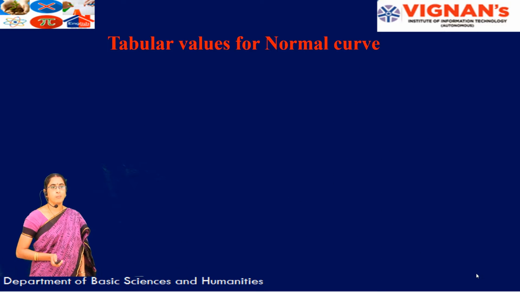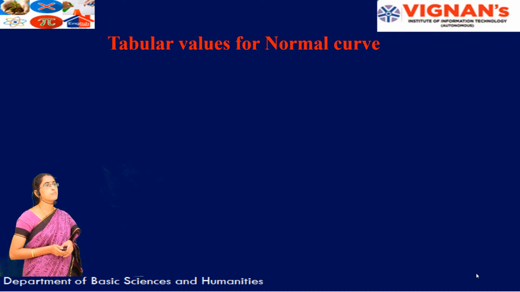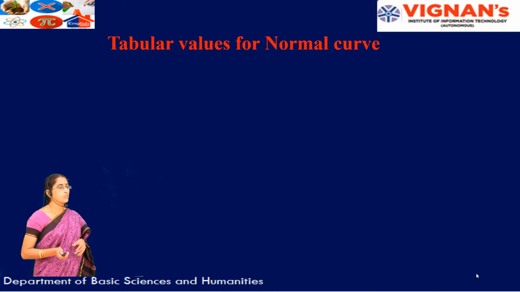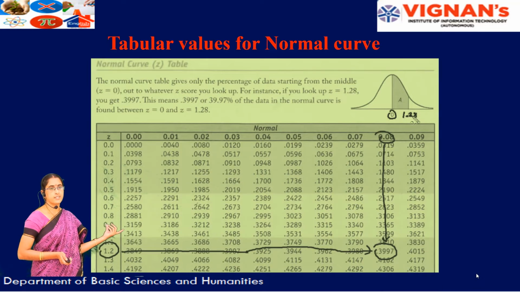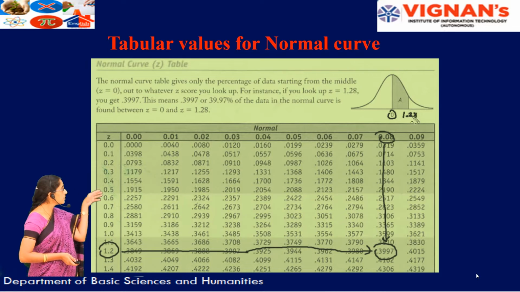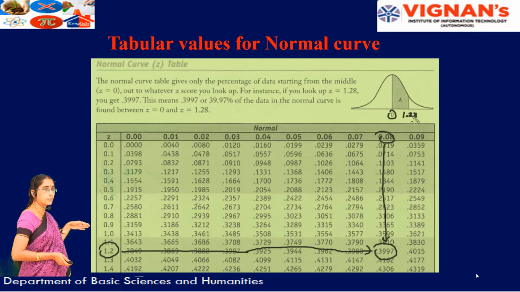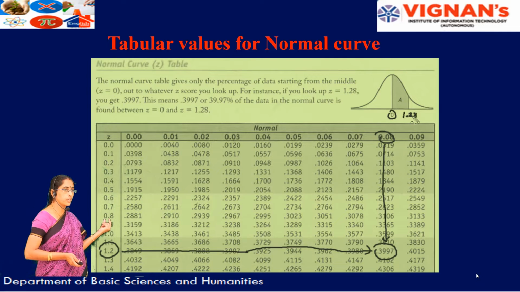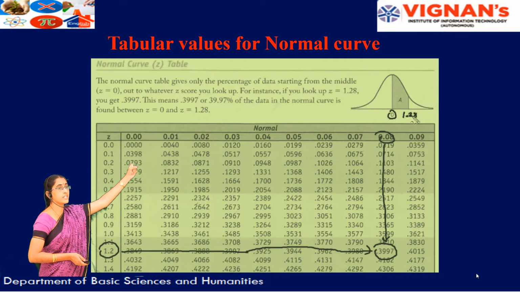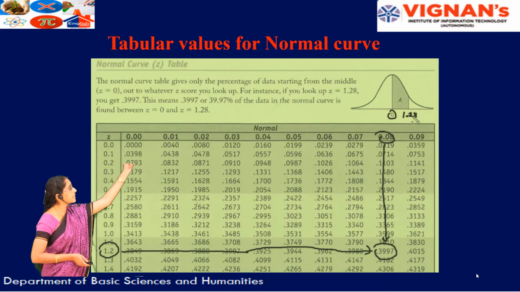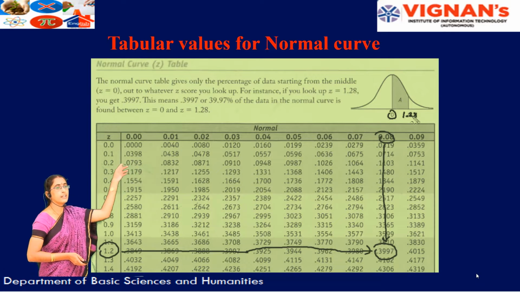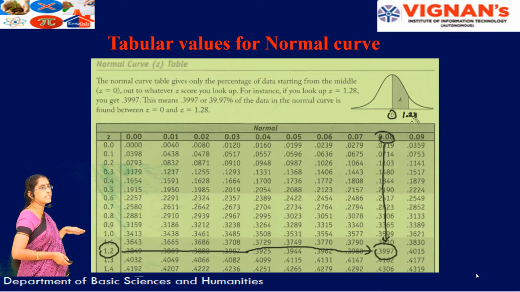So to solve the problems on normal distribution, we have some tabular values also. I have kept an example for this. If the z value is equal to 1.28, right? So this vertical part here represents the 1.2, that is, the integer and the first digit after the decimal. But you have 1.28, so the top part represents the second digit after the decimal in the number here. So only the integer and the first digit after the decimal will be on the vertical part, which is your z value.